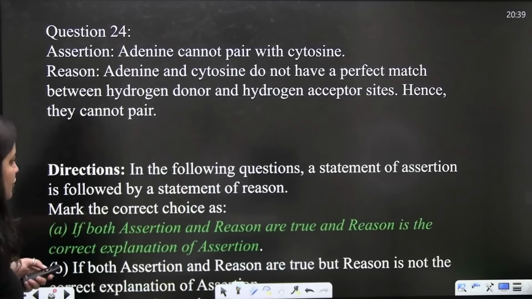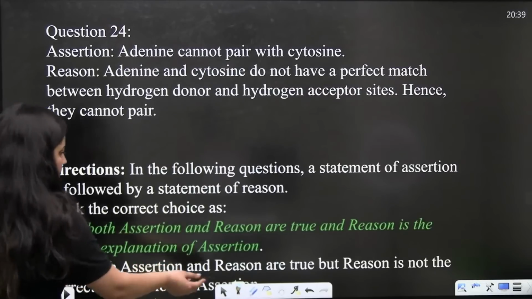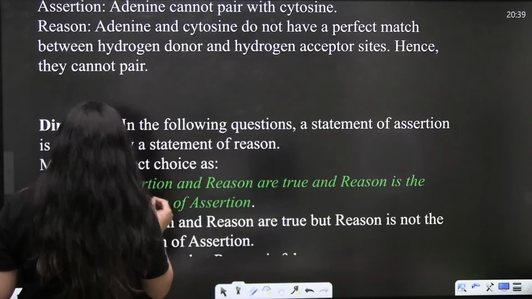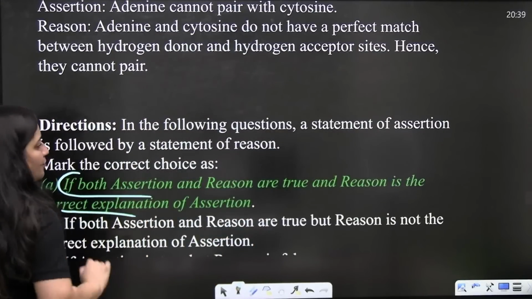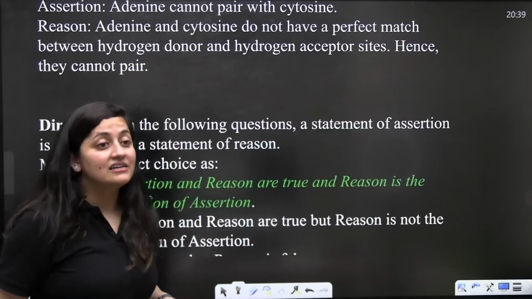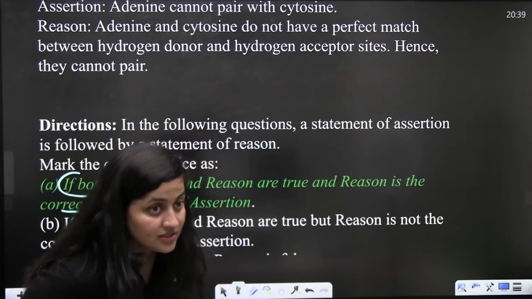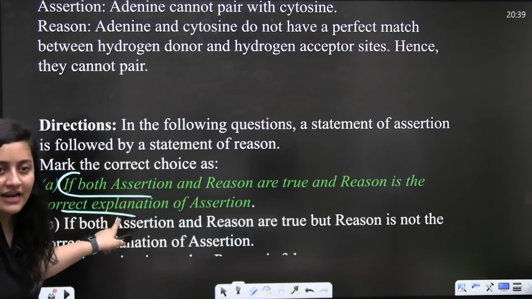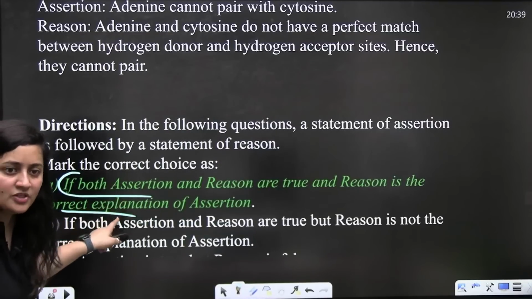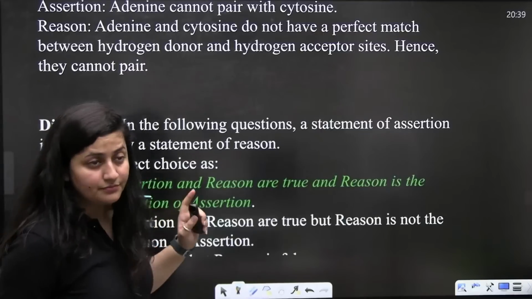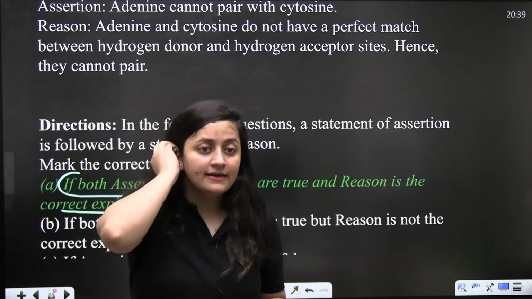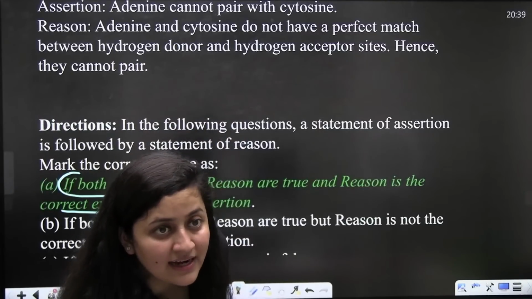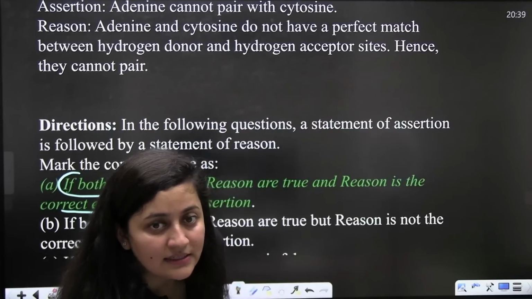Done, bache? So here the correct answer is A: both assertion and reason are true, and the reason is the correct explanation of the assertion. So this is correct. Done, bache? So how many of you marked it correctly? Tell me quickly.